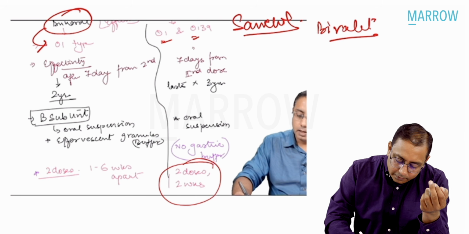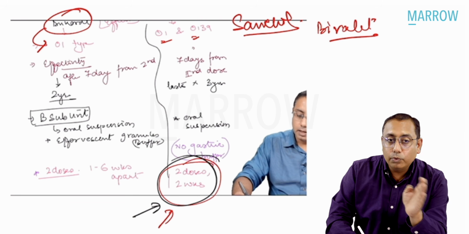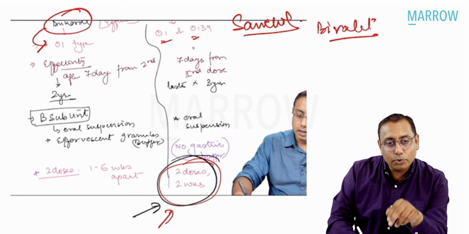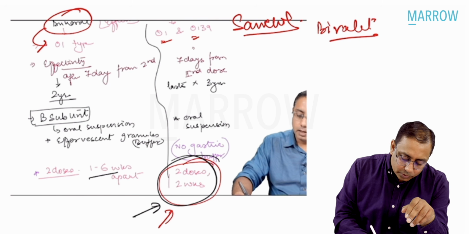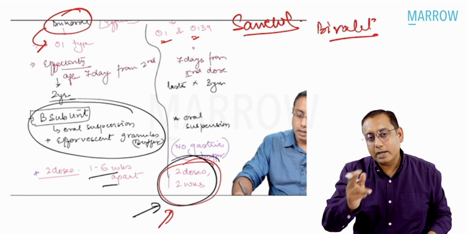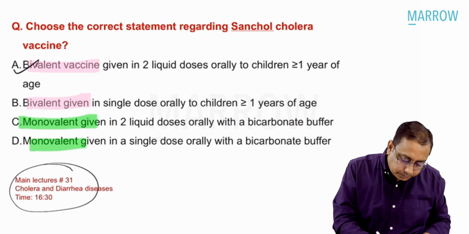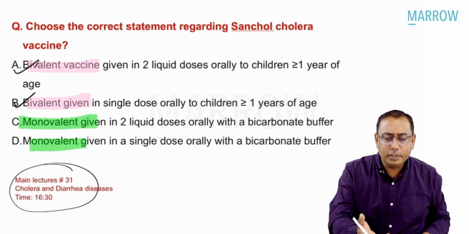So this bivalent vaccine is given in 2 doses, beta. It is given in 2 doses, 2 weeks apart. Whereas the Dukoral vaccine is given in 2 doses, 1 to 6 weeks apart, and it contains the beta subunit. Sanacol does not contain the beta subunit. So it is a bivalent vaccine. A or B both have to be true.